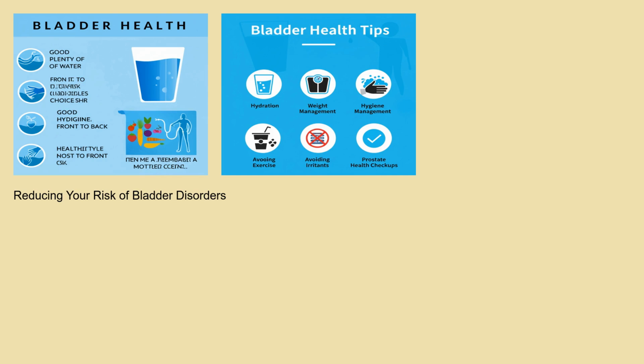While not all bladder disorders are preventable, there are several steps you can take to reduce your risk. Staying hydrated by drinking plenty of water can help prevent urinary tract infections. Practicing good hygiene, such as wiping front to back after using the toilet, can also minimize the risk of UTIs. Maintaining a healthy weight and exercising regularly can improve overall bladder health. Avoiding bladder irritants, such as caffeine and alcohol, can help manage symptoms of overactive bladder. For men, regular prostate screenings can help detect and manage BPH early.